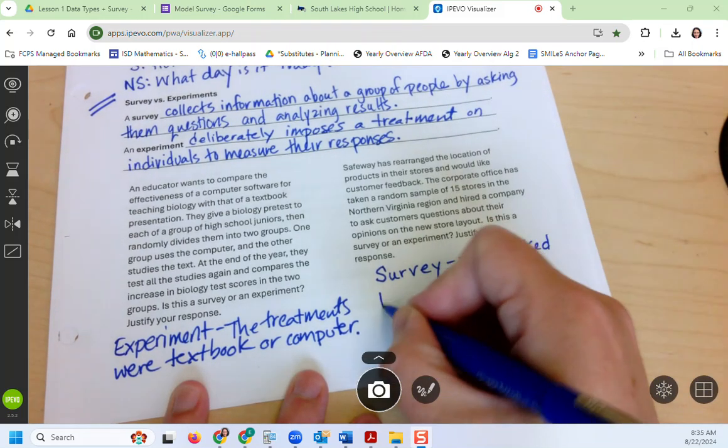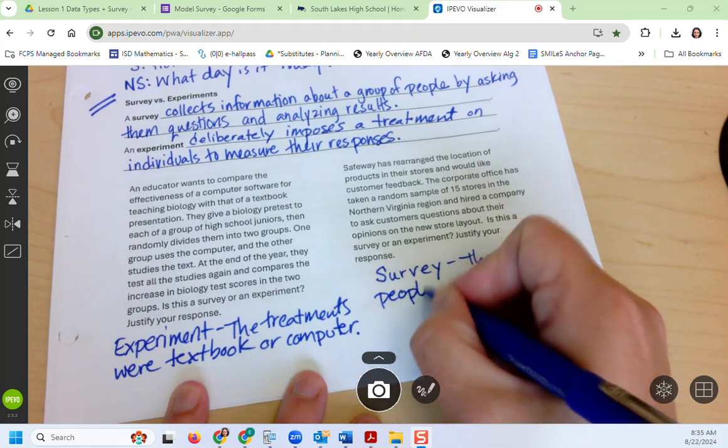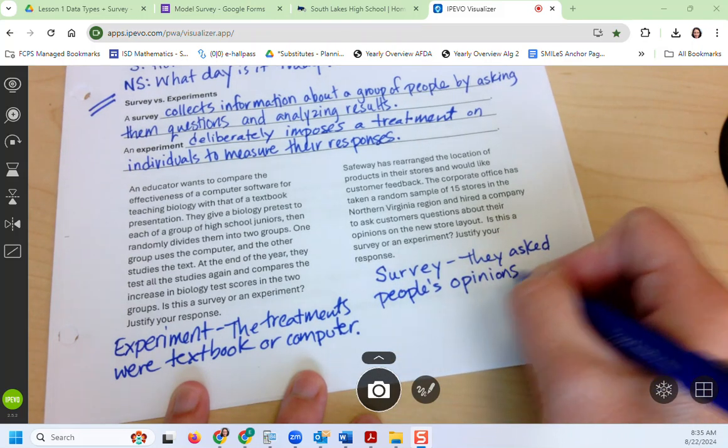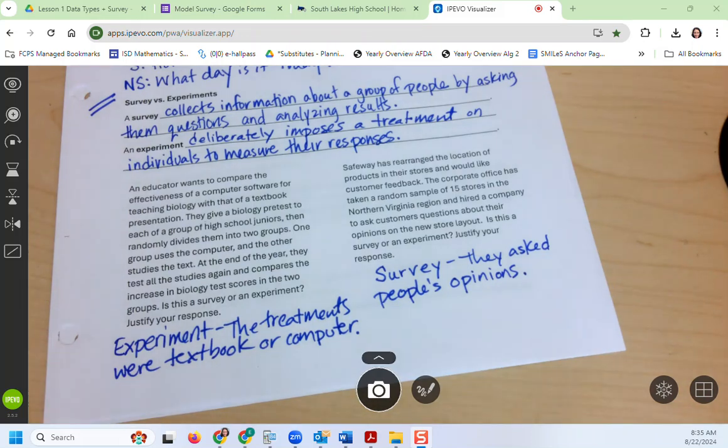They asked people's opinions. Okay. All right, now some of you have gotten to the last one. I'm just going to read the last question real quick because not everybody got there yet. So when you're ready, turn the page.